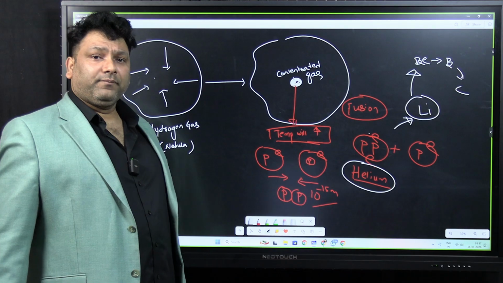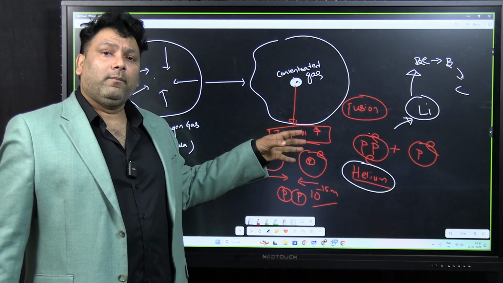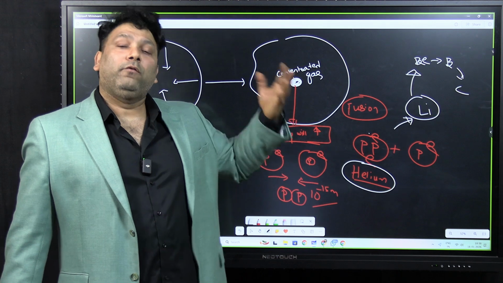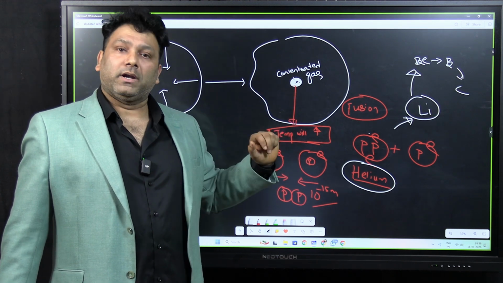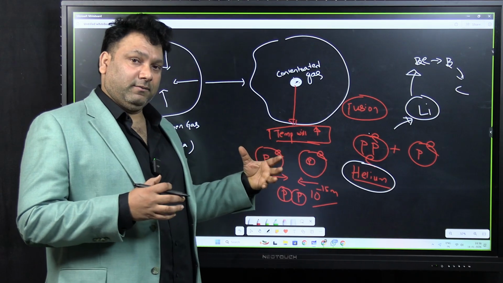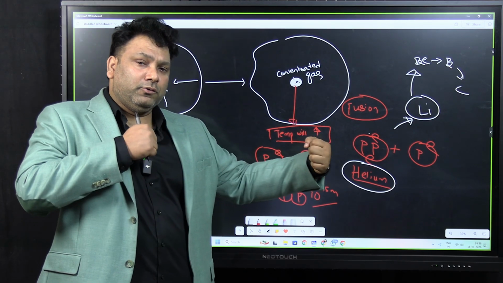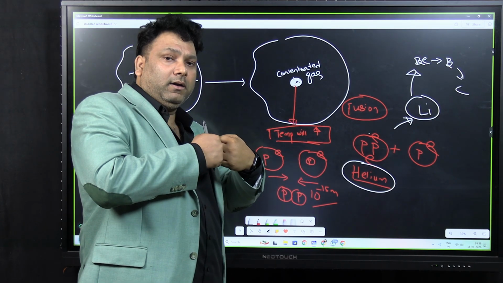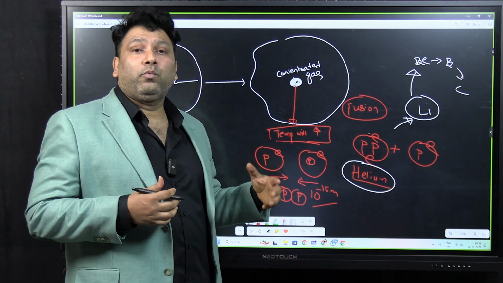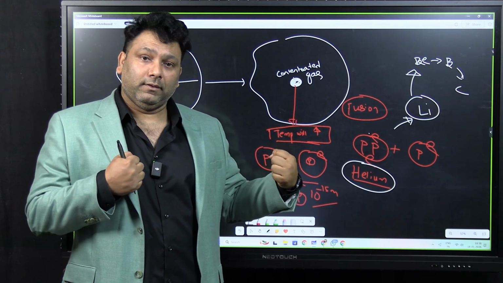But if you want to form an element of higher order, if you want to form iron or uranium, then the star must have very high energy, because the harder they collide, the more they will fuse, or else the force between proton and proton will be repulsive.